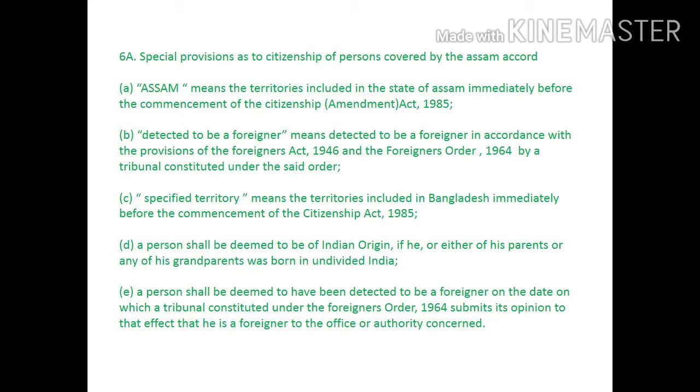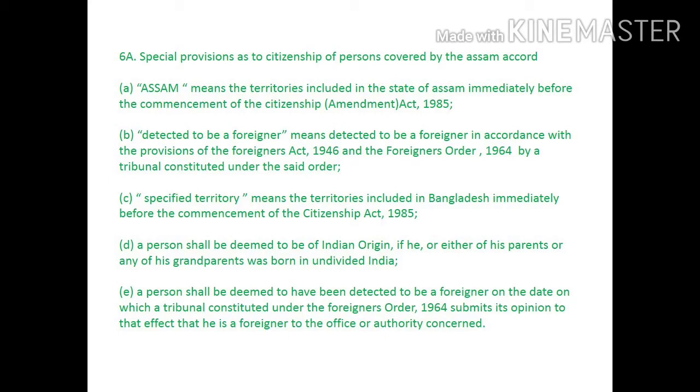Assam means the territories included in the state of Assam immediately before the commencement of the Citizenship Amendment Act 1985. Subclass B, detected to be a foreigner means detected to be a foreigner in accordance with the provisions of the Foreigners Act 1946 and the Foreigners Order 1964 by a tribunal constituted under the said order. Subclass C, specified territory means the territories included in Bangladesh immediately before the commencement of the Citizenship Amendment Act 1985.